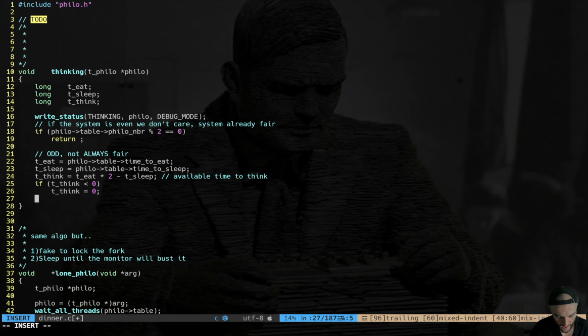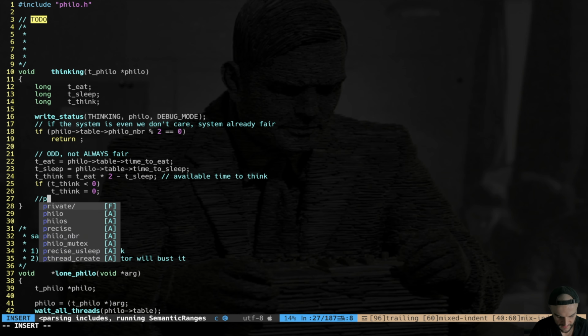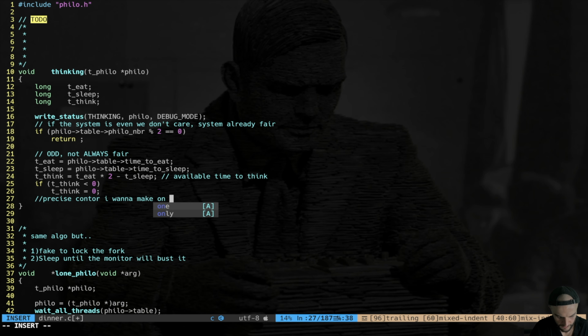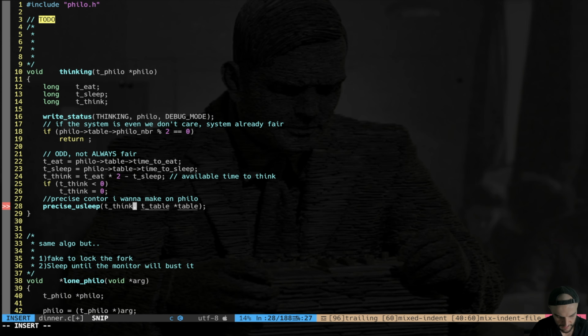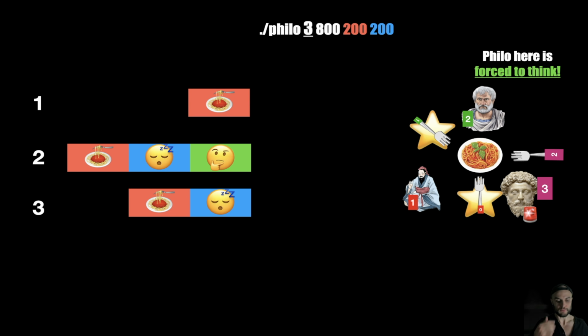On the contrary, here's where I want to make the precise control on philo. It's exactly here. I'm going to say that after you sleep, you are going to think for a portion of the available time, not all of it, but for example 0.42. Forcefully, I'm going to say that at least you, philosopher, are going to think 42% of your thinking time after you wake up. This is an attempt to avoid a philosopher eating 2 times in a row. I hope you understand what I'm trying to do here, right?